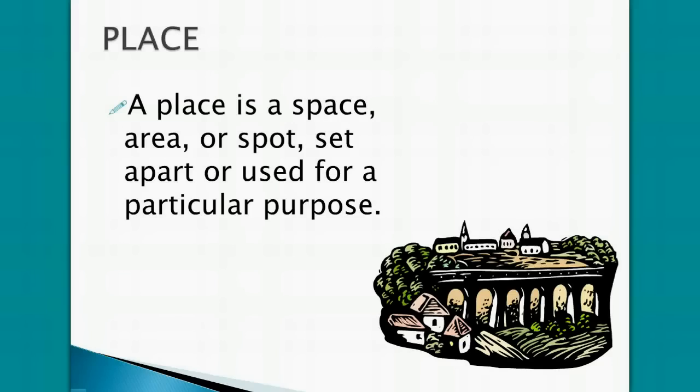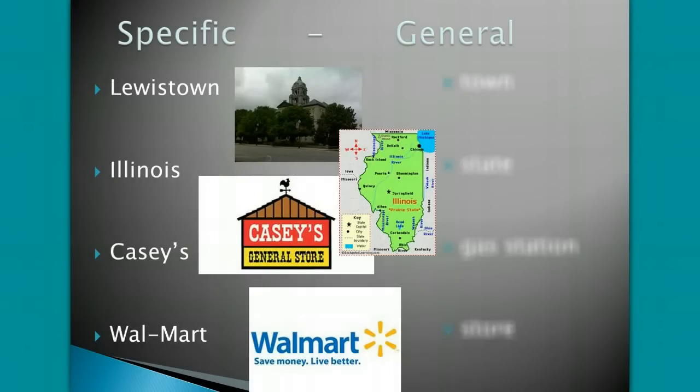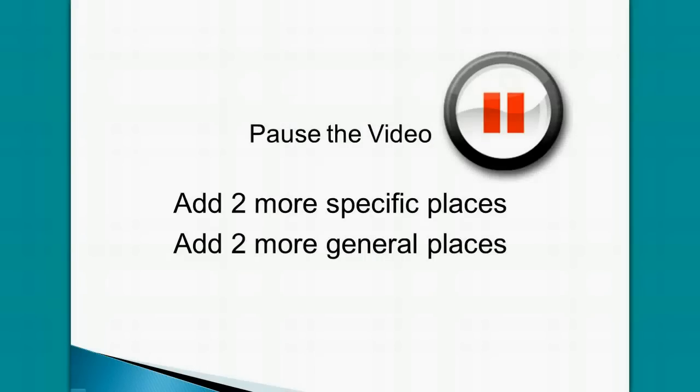A space, area, or spot set apart or used for a particular purpose is a place. As with people, nouns can be specific places. For example, Lewistown, Illinois, Casey's, and Walmart are all specific places. Nouns can be general places too. For example, town, state, gas station, and store are general places. Pause the video now and add 2 more specific places and 2 more general places to the chart in your WISC notes.